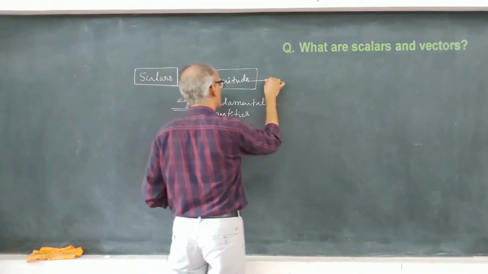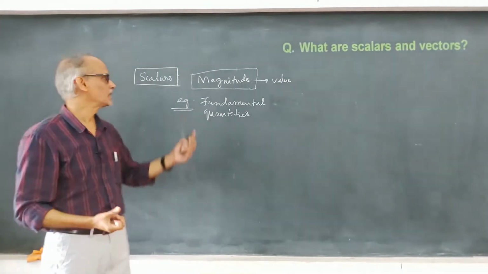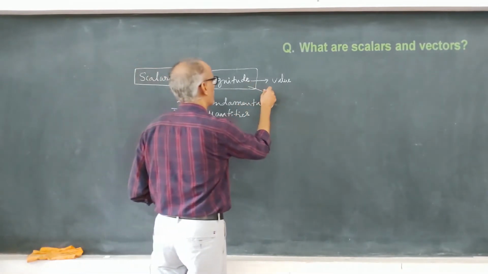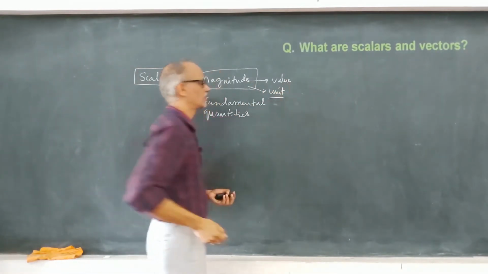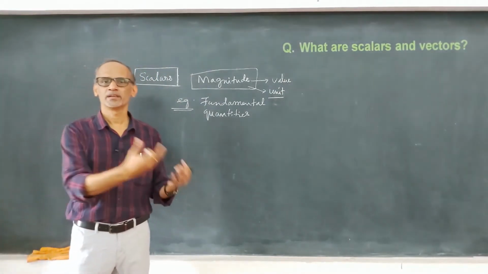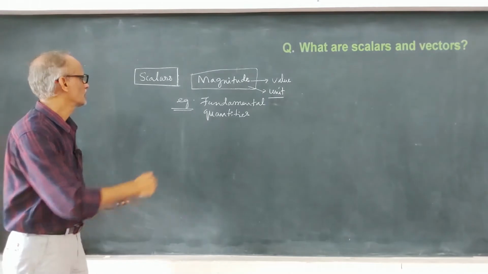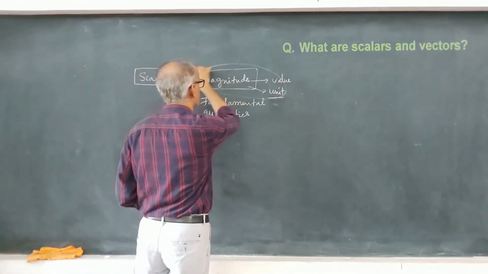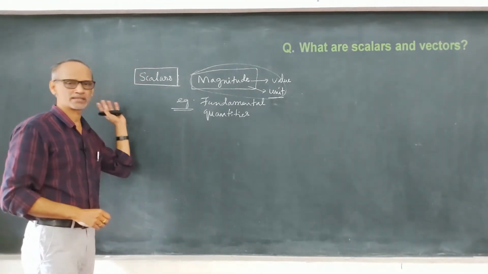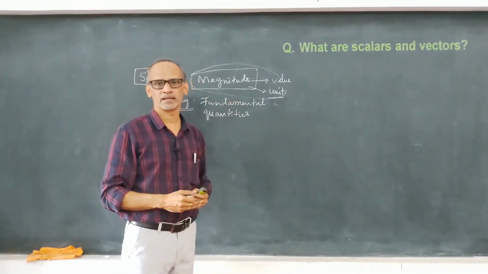What do you mean by magnitude? Magnitude means the value of it, okay? After measuring, we get some number, right? That's called magnitude, okay? And after writing the magnitude, there may or may not be any unit. So unit will be there always to identify the quantities. If it is mass, kilogram. If it is length, in meter. If it is time, second, and so on. Clear? So with the help of the magnitude and the unit, we can completely understand that particular quantity, and such quantities are called as scalars. So what are scalars? Physical quantities having only magnitude are called scalar quantities.